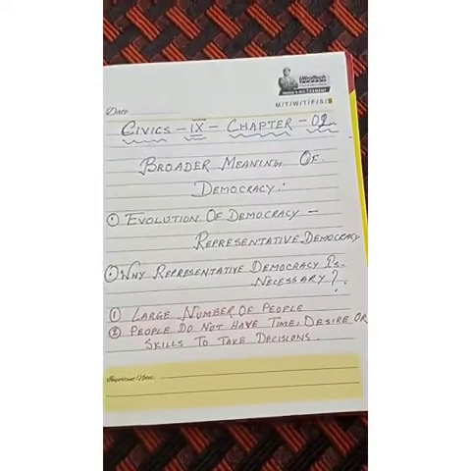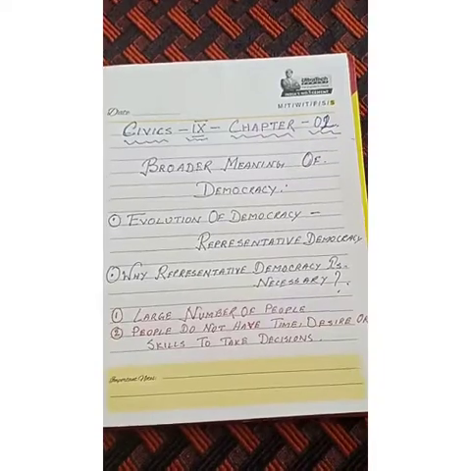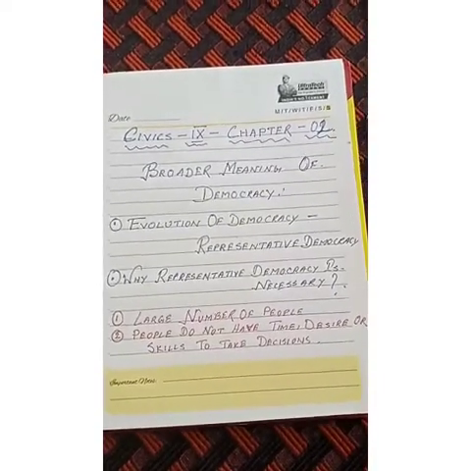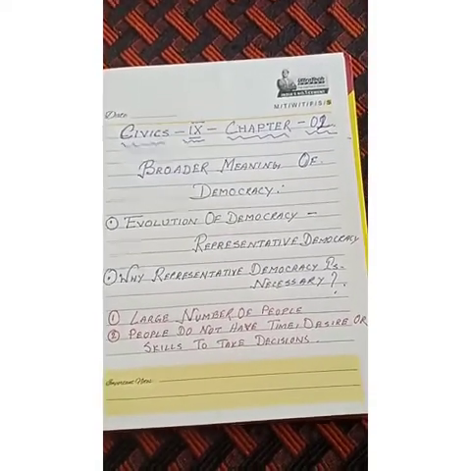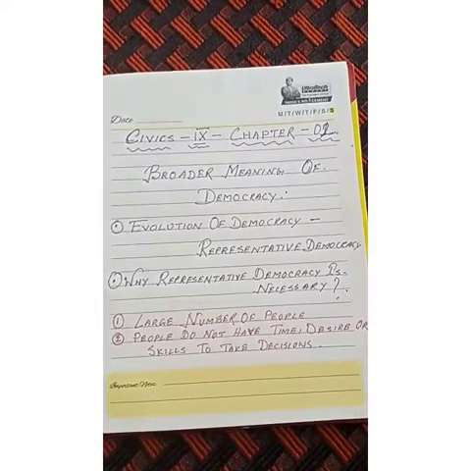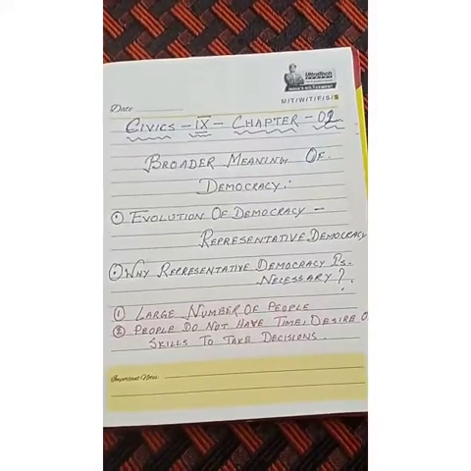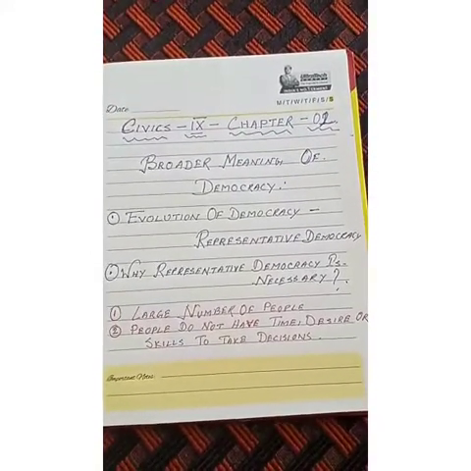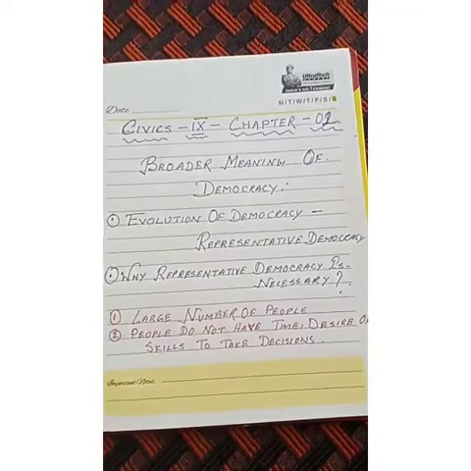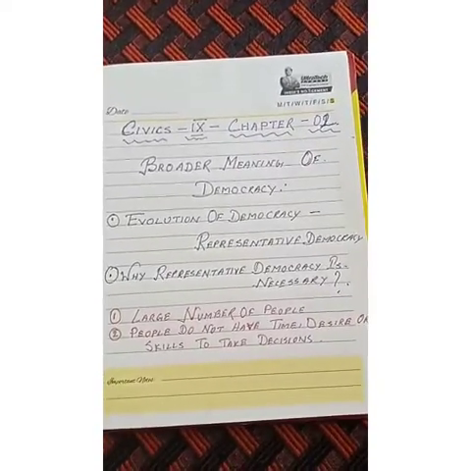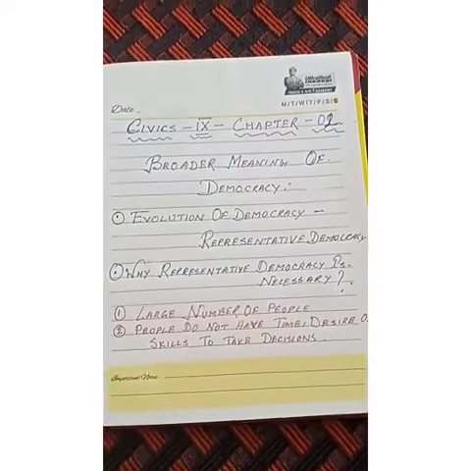We cannot gather all the people in a particular place and take the decision. Suppose India has 130 crore people. Can we imagine that these 130 crore people can be gathered in a particular place to take decisions directly? Not possible. That is why, because of the large population, we go for the representative form of democracy, where people cast their vote and elect their representatives. Those representatives take care of the affairs of the state or the country.